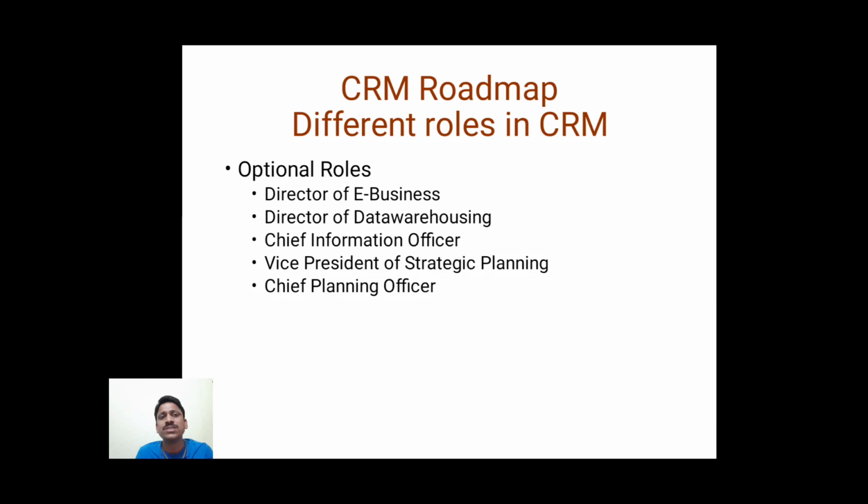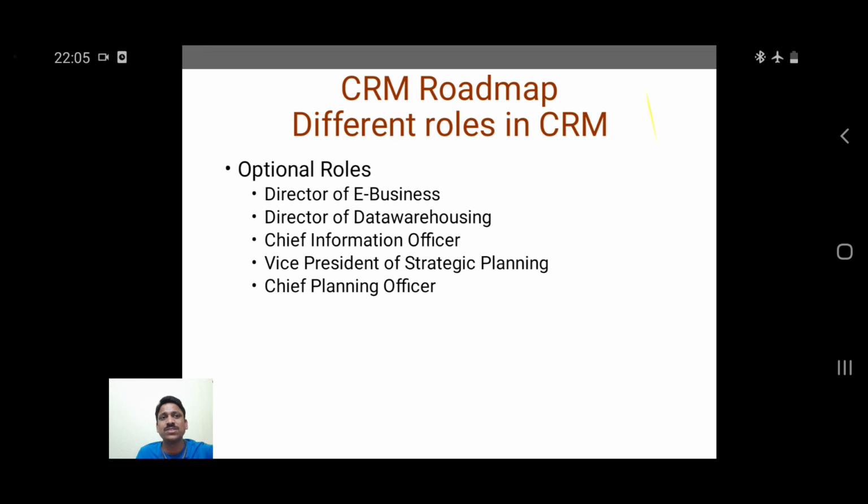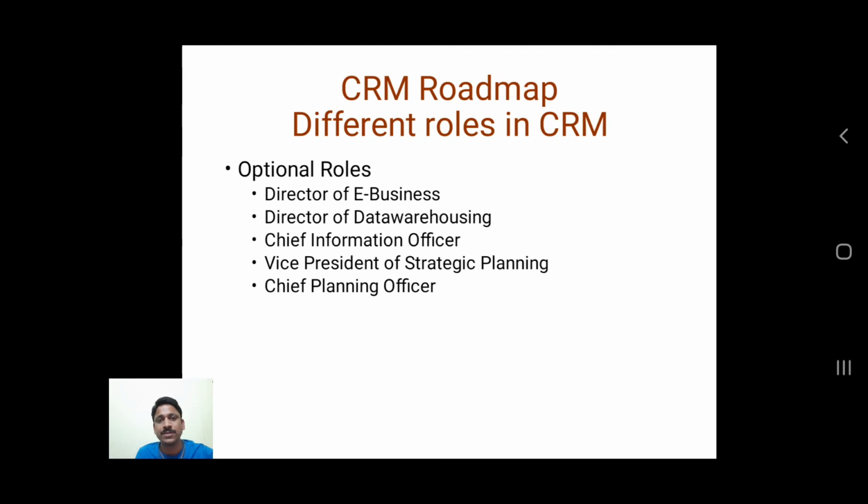Right? Another role is Chief Information Officer. This Chief Information Officer is responsible for providing appropriate resources along with the IT department. He also works along with the IT department. The Chief Information Officer approves and authorizes the systems and facilitates the appropriate information resource. Right?